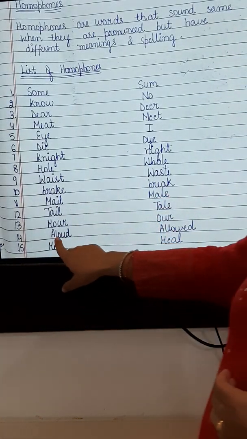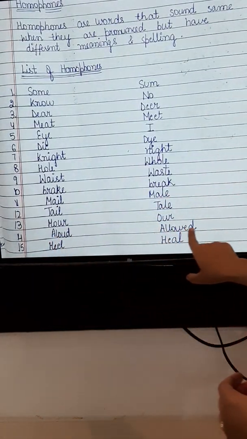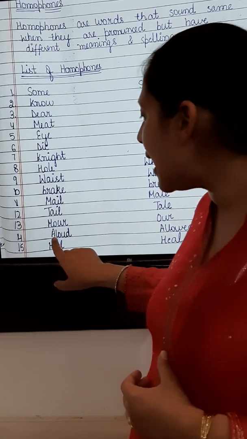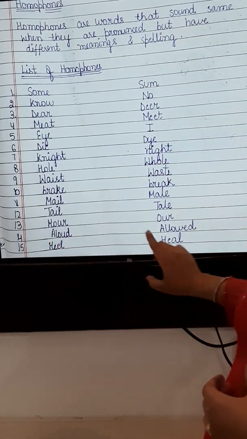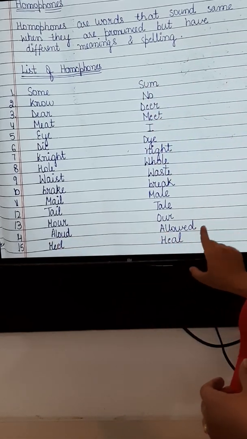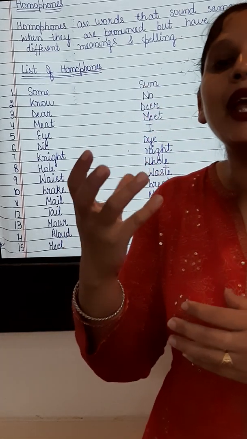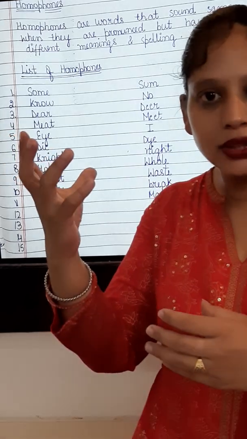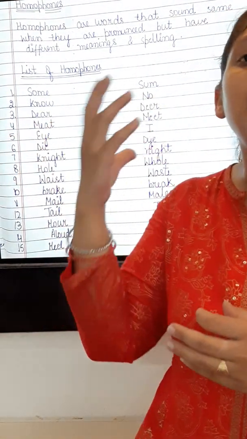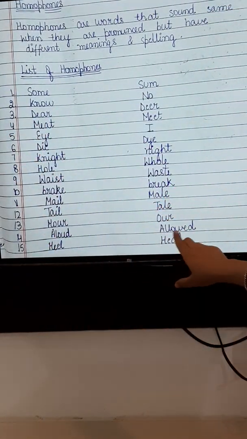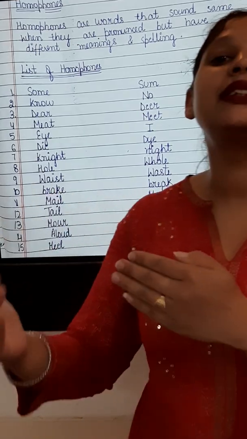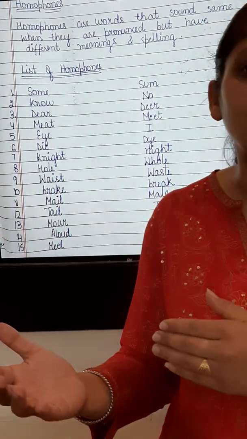Okay. Now this is allowed. This is also aloud. ALOUD, ALLOWED. What does it mean? It is to speak something in a loud voice, in a higher pitch, we can say. This is allowed means to permit someone, to permit something.